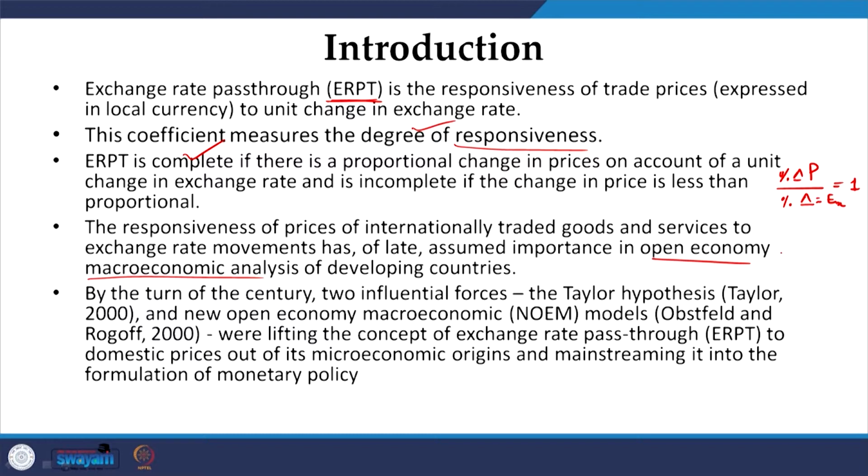By the turn of the century, two influential forces emerged: the Taylor hypothesis in 2000, and the new open economy macroeconomics, that is NOEM, models proposed by Obstfeld and Rogoff in 2000.